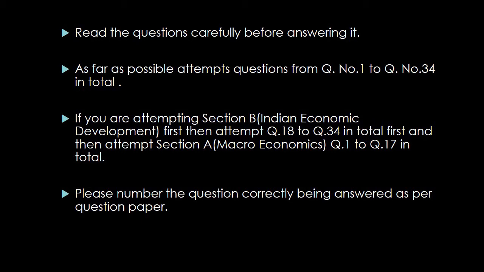It means if you are attempting Section B first, then attempt all questions of Section B first, and if you are attempting Section A second, then attempt all the questions of Section A at the same place. Please number the questions correctly as per the question paper.